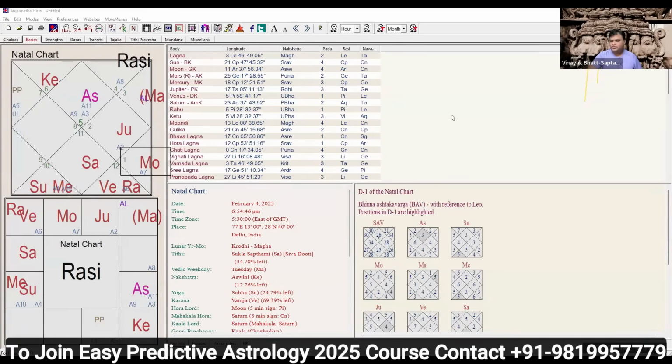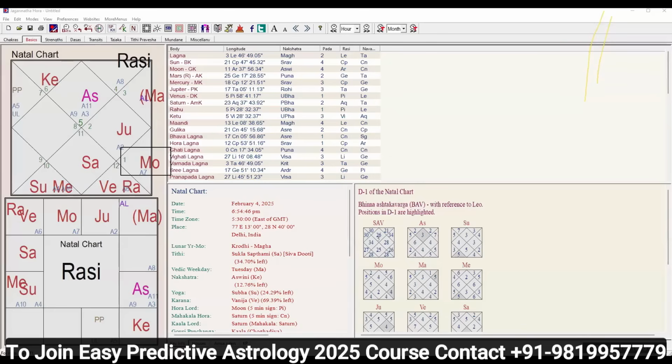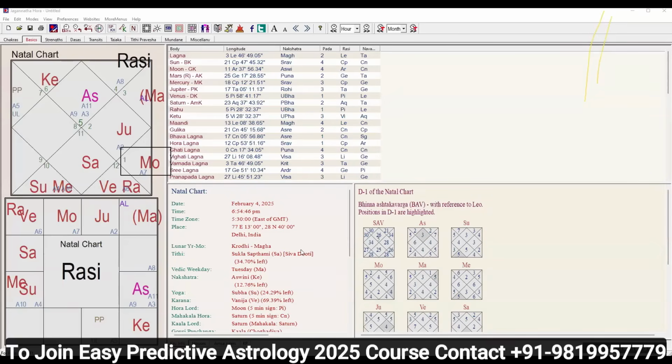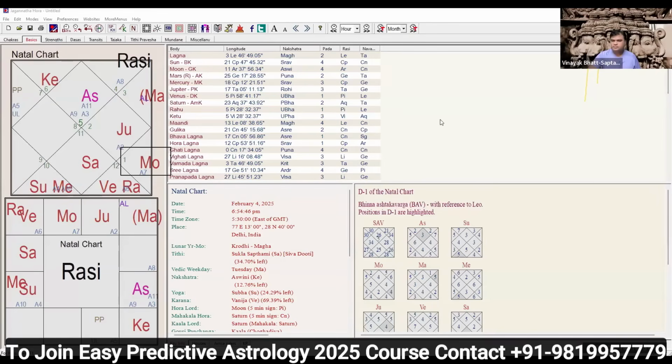Yes, Sonia ji, you raised your hand. So, all Leo Lagna will have Mars as the ninth lord. Sir, if the moon was not placed in the ninth house, then the curse was not there. Yes, it is not there, but the moon can be placed in some other placement which may be connected to this. If the moon had no connection with the ninth house or the ninth lord Mars, then there was no curse. Okay, sir, thank you. Now don't worry, see more examples and you will see your question.